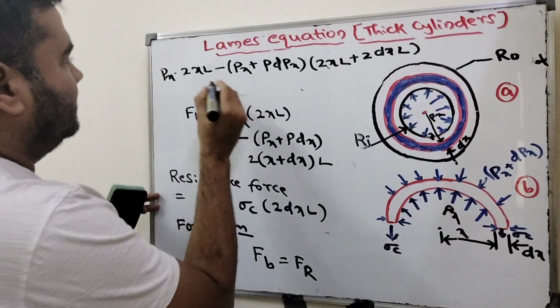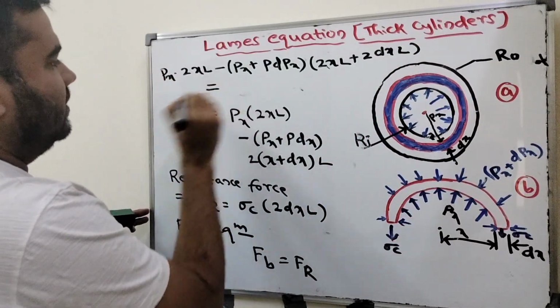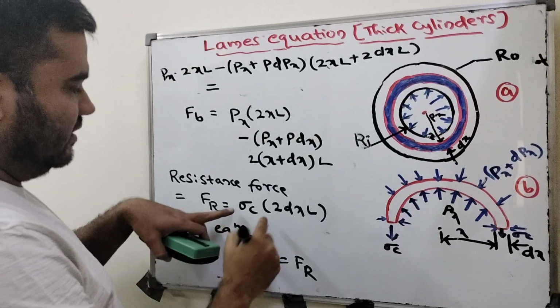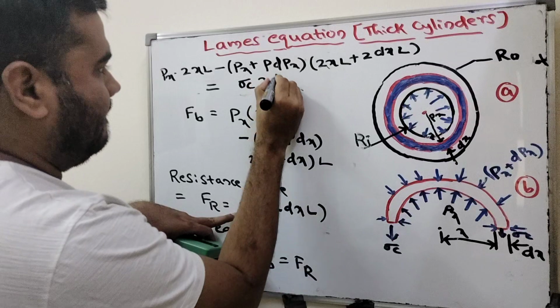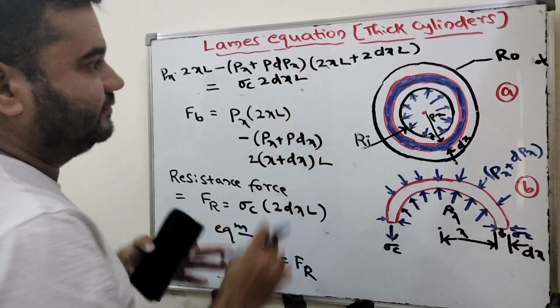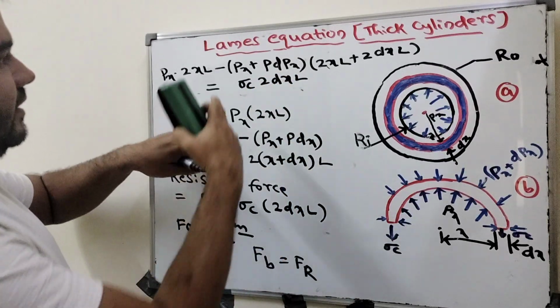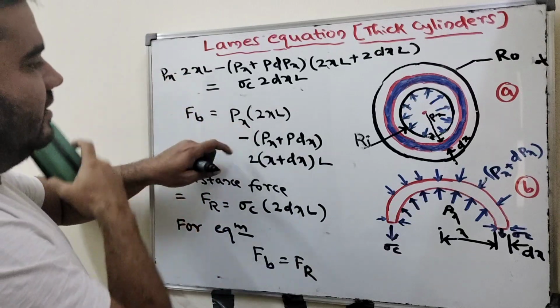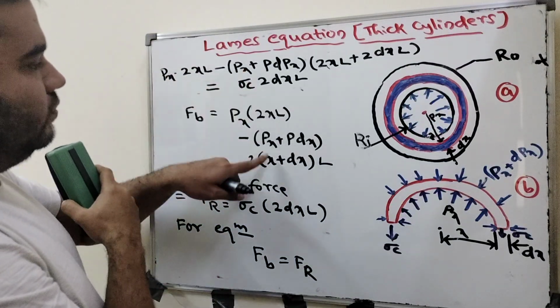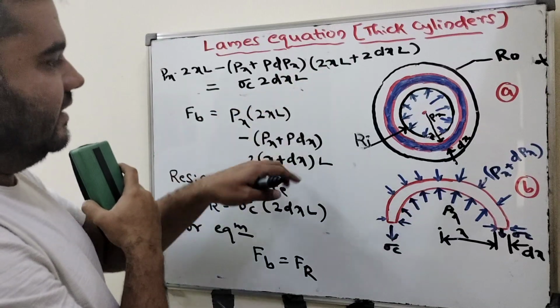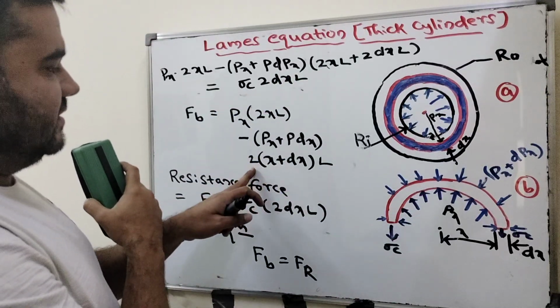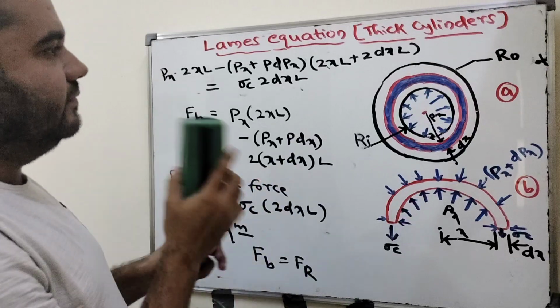This is bursting force equal to resistance force. Resistance force is sigma c into 2 dx into L here. Okay, so Px into 2xL minus Px plus dPx into 2xL plus 2 times dx into L here.